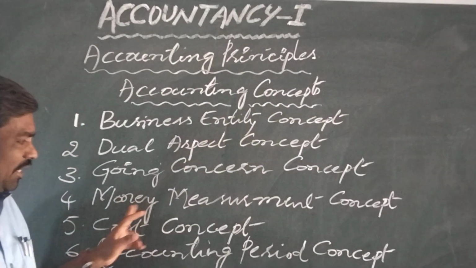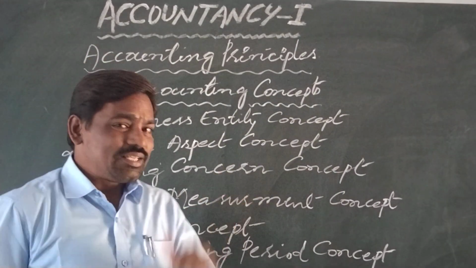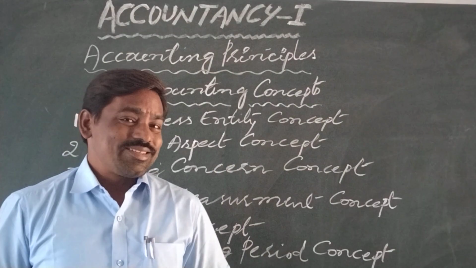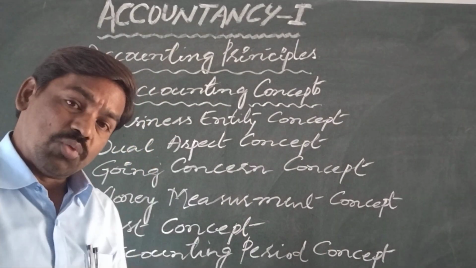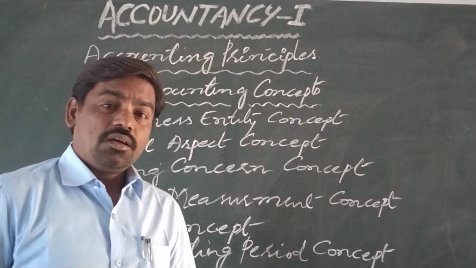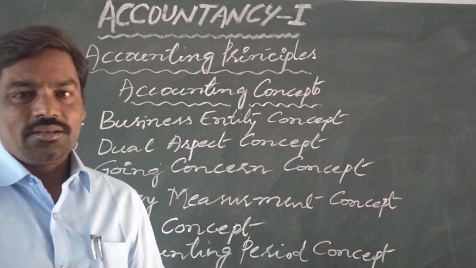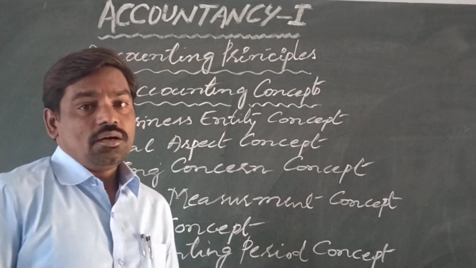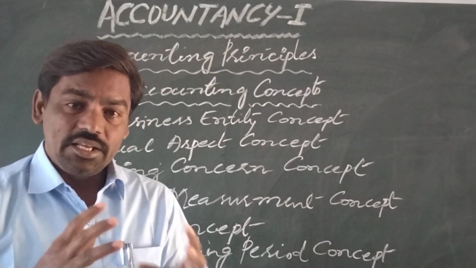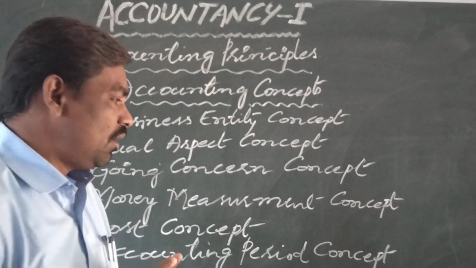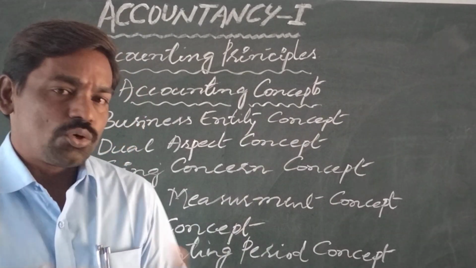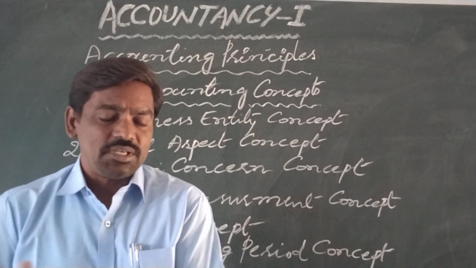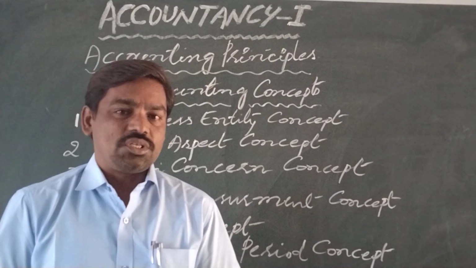Okay, students, here money measurement concept. So as per this concept, in the business organization, those business transactions are recorded in the books of accounts which can be measured in terms of money, and those transactions which cannot be measured in terms of money are not recorded. Example, if you purchase a machinery for rupees 10,000, the cost of the machinery is measured in terms of money, that is in rupees 10,000.